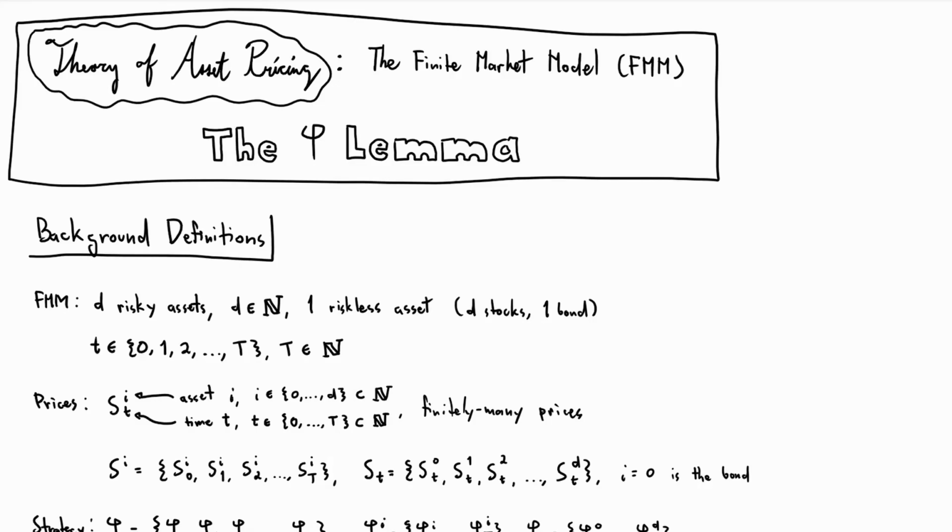Hey everyone, I've been studying asset pricing for a few months and have surprisingly found a new result within the finite market model. I call it the Phi Lemma. Don't worry, my math professors and I are already in the process of getting our proof of the Phi Lemma published, so we're not shooting ourselves in the foot by showing this on YouTube. I just wanted to do it because I'm really excited about it.